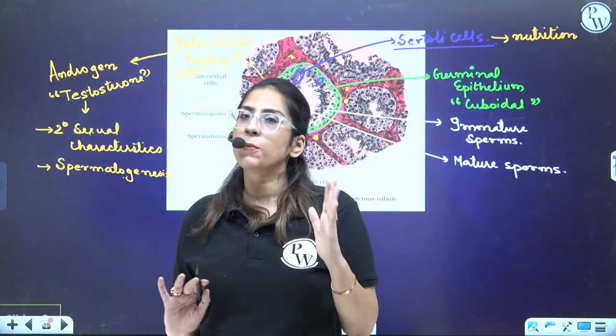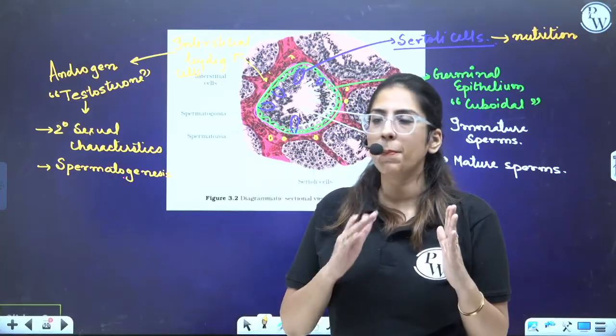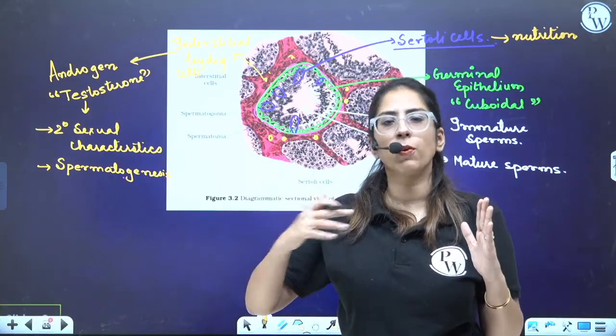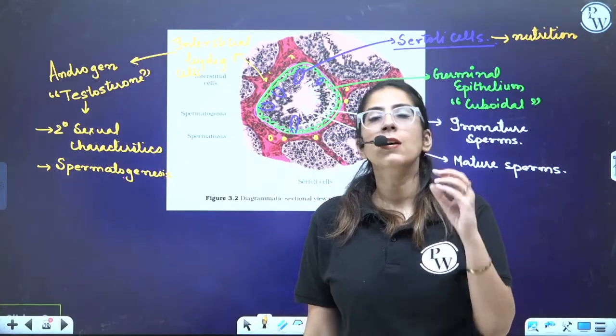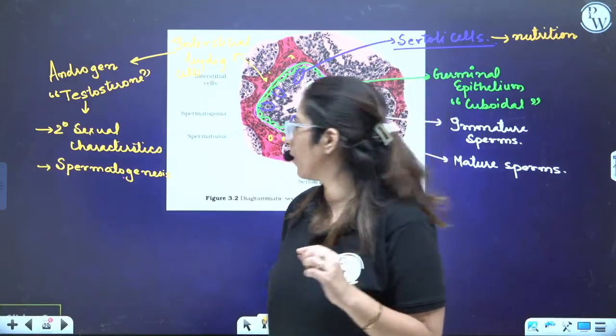So this is how sperm formation occurs. Sperm formation starts at puberty, but it is a lifelong process. Throughout the life of a male, sperm keep on forming. Done? Clear?